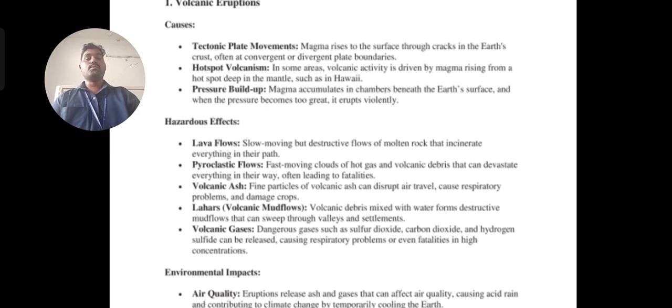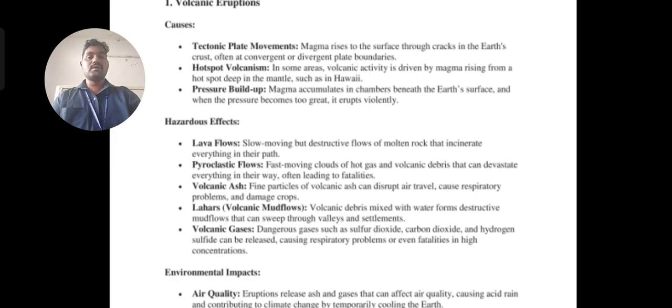Then there is volcanic ash. If volcanic ash is present at the moment of the volcanic eruption, then definitely crops are going to be damaged. Humans or animals may also get respiratory problems. Likewise, damage takes place: water pollution, air pollution, and land pollution also, because of the volcanic ash.